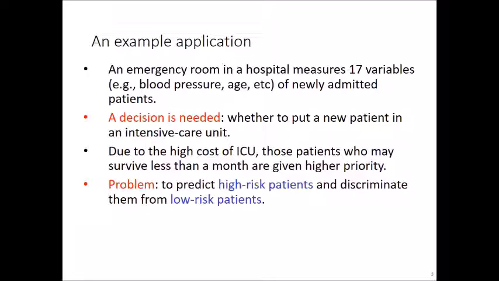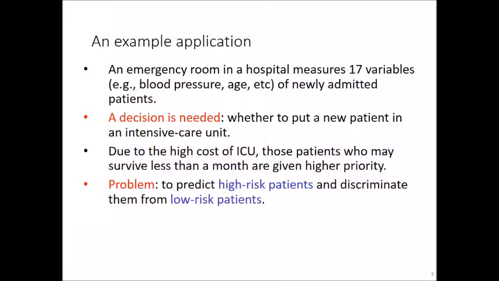So why are we doing this? Because the cost of ICU is very high, those patients who may survive less than a month are given high priority. If we identify early that the survival chance of a particular patient is very low, we give him priority to get admitted into the ICU.